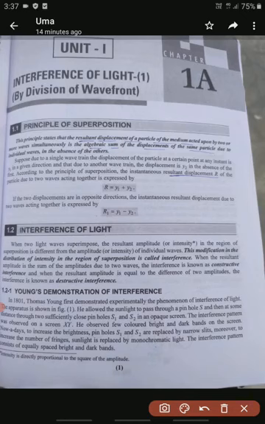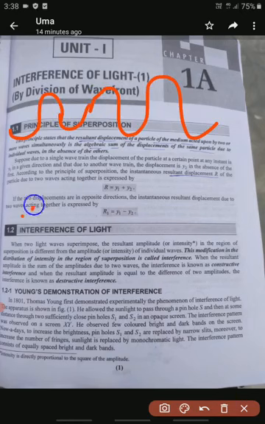In simple language, superposition is nothing but addition, or subtraction. If waves are like this, these are the waves, and another wave is similar to the first wave, this one is the first wave and this is the second wave.